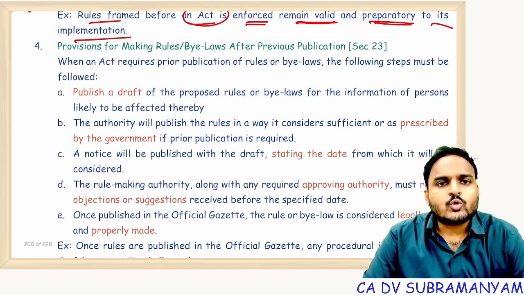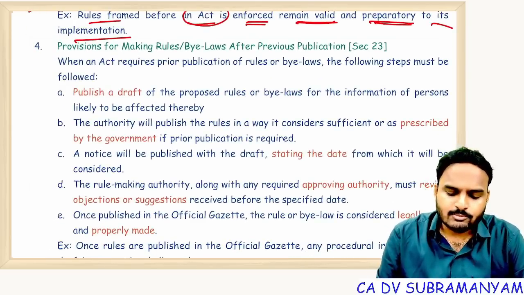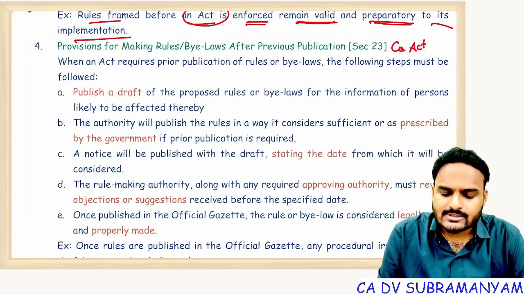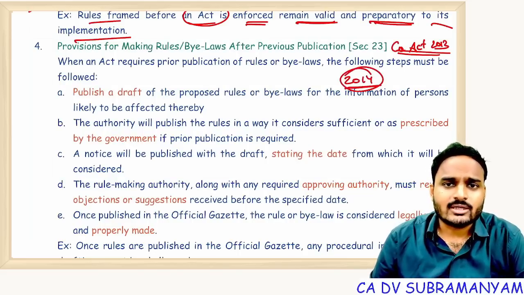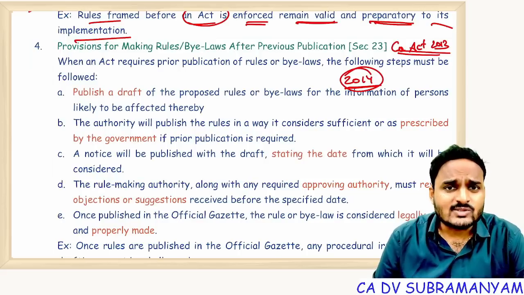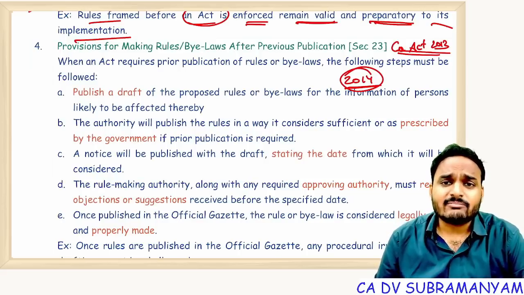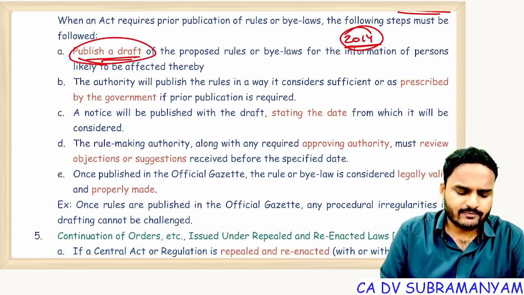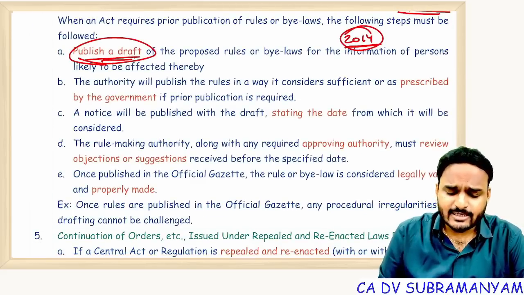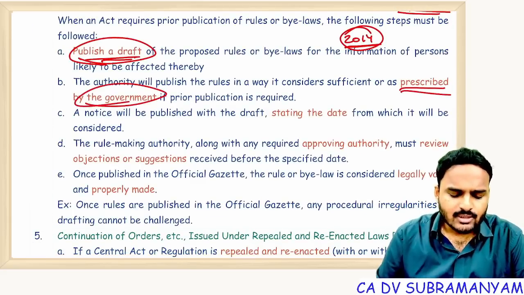Provisions for making rules, bylaws after previous publication. Suppose Companies Act 2013 was enacted. Rules were framed in the year 2014. Many chapters' rules were framed in 2014. Now, what is the procedure for making these rules after enactment of the Companies Act? First prepare a draft, publish the draft. Affected people will make some recommendations.